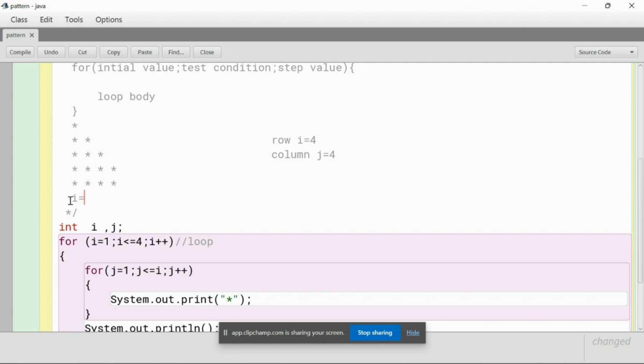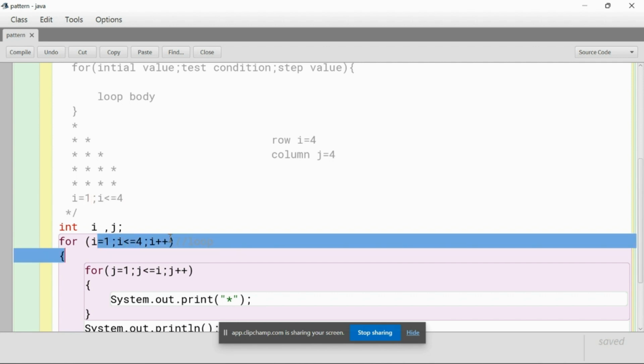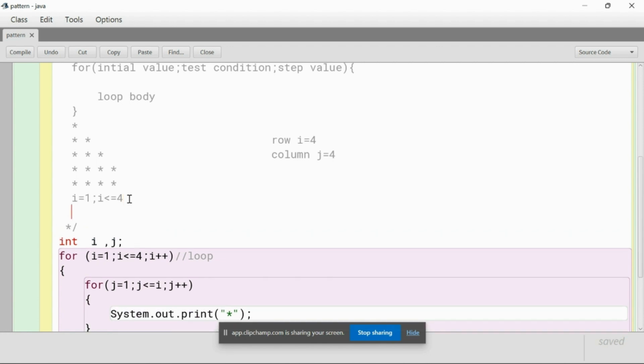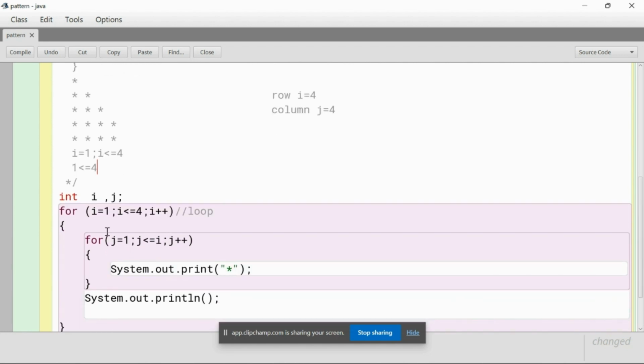So we know i is equal to 1 and i should be less than or equal to 4. Now we have to test this condition in the loop. What the program will do is check itself. It will be like: is 1 less than or equal to 4? Yes, it is. So it will check the next step.